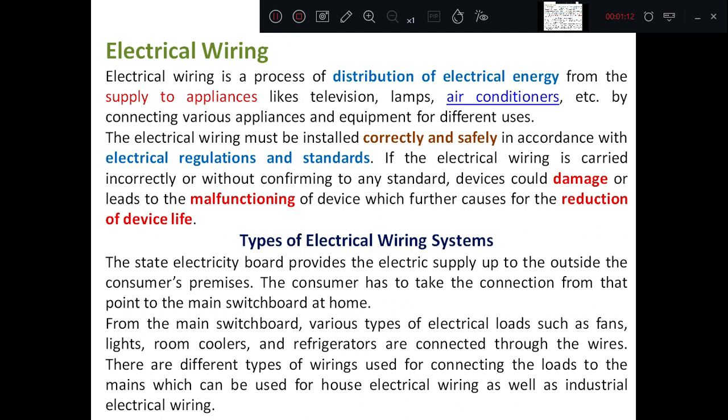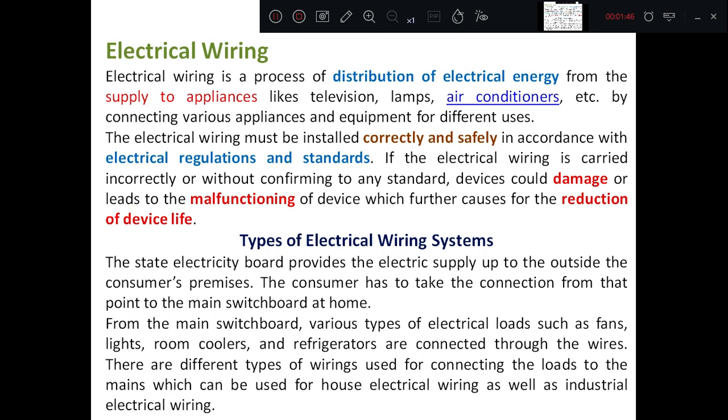We are getting the electricity from the state electricity board up to our meter board. From the meter board, we have to distribute our electrical energy to the different appliances by electrical wiring. The electrical wiring must be made correctly and safely in accordance with electrical regulations and standards. If you are not following the electrical regulations and standards, it may cause damage to the appliances and also malfunctioning of the devices. Thereby there is a reduction of device life also.